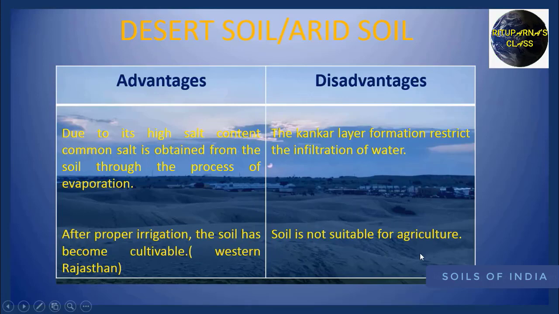But here you have to remember one thing, after proper irrigation, the soil has become cultivable. We can give the example of Western Rajasthan. Because of the Indira Gandhi Canal, the soil has become cultivable. Now we are going to see one video on Indira Gandhi Canal.